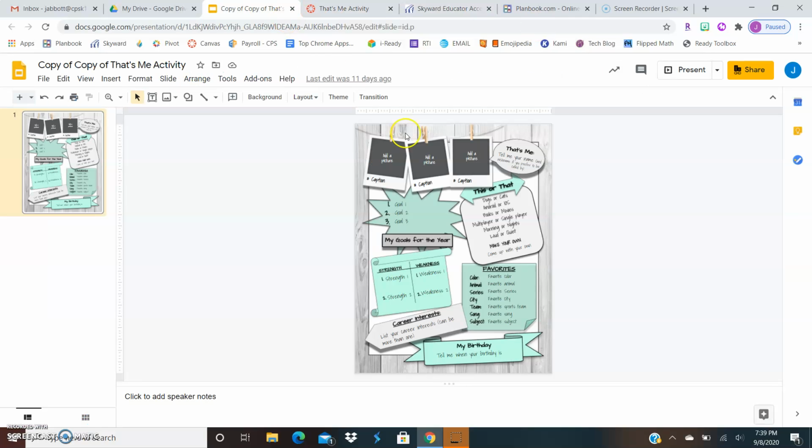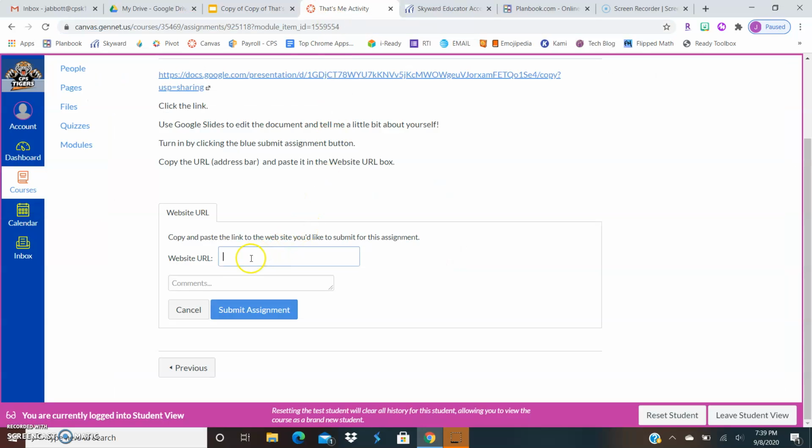So in order to get that on your assignment that you've put your pictures in, you've put your goals, all of that stuff, you're going to click here and hit Control C. Then in the website URL box here to turn it in Canvas, you hit Control V and then go ahead and click the Submit Assignment button. And that's all you need to do in order to turn this assignment in.